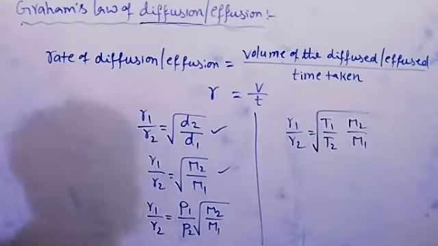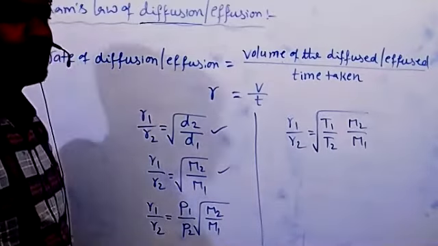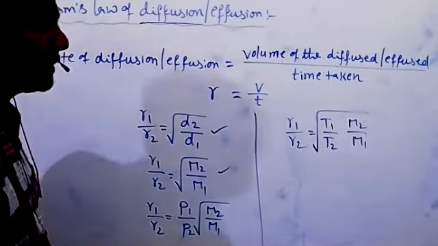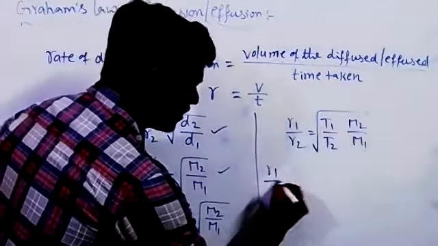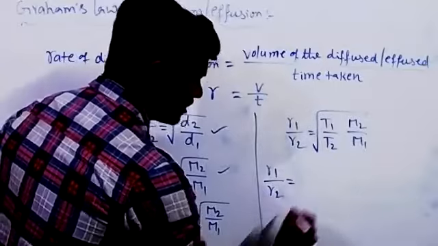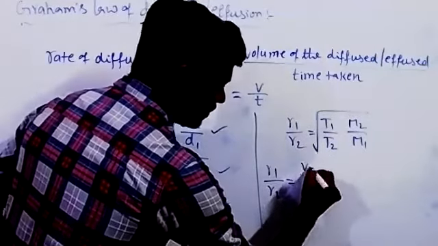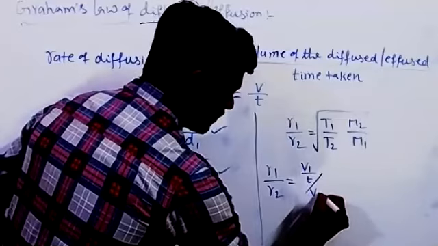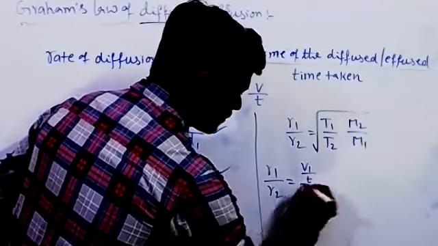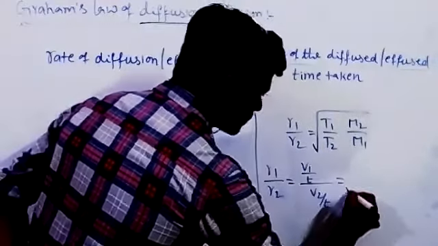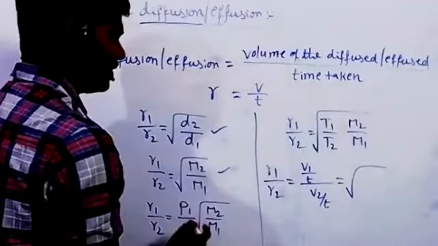Next, another formula with volume. Two different gases are diffused at two different volumes at the same time. The relation is R1 by R2 is equal to V1 by T over V2 by T, equal to square root of D2 by D1 or M2 by M1.